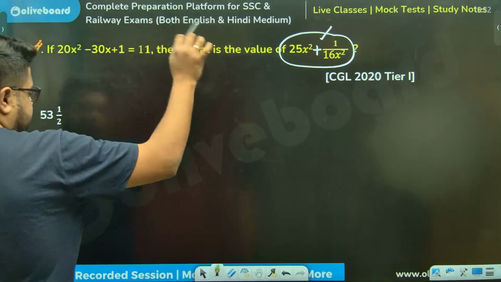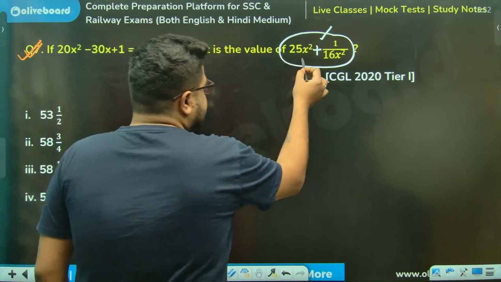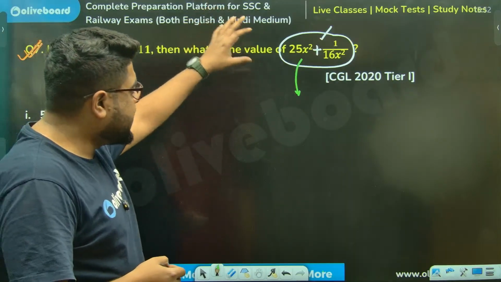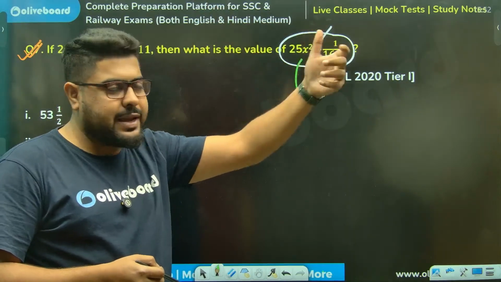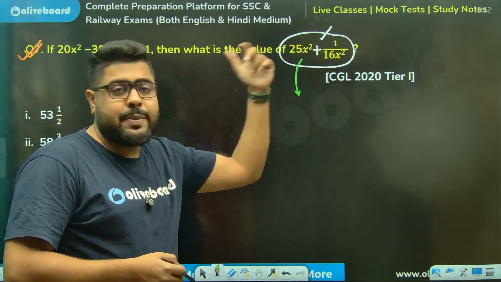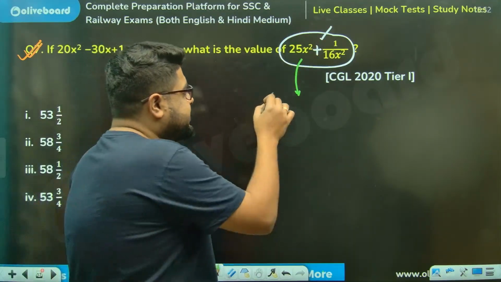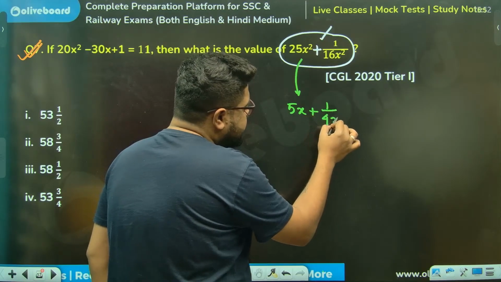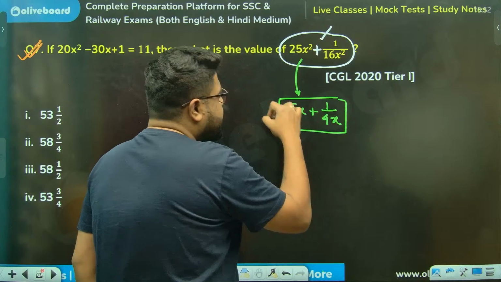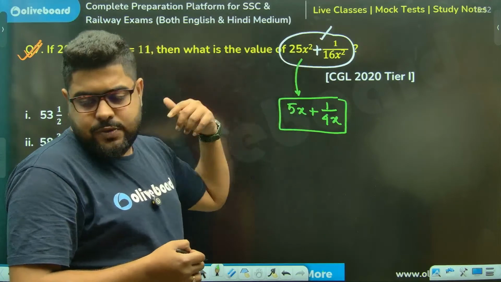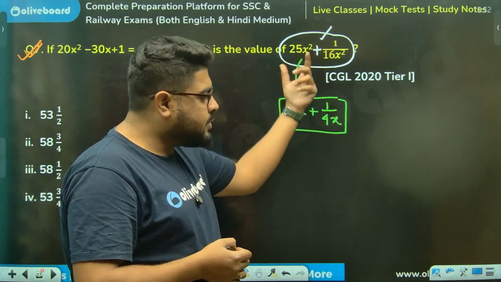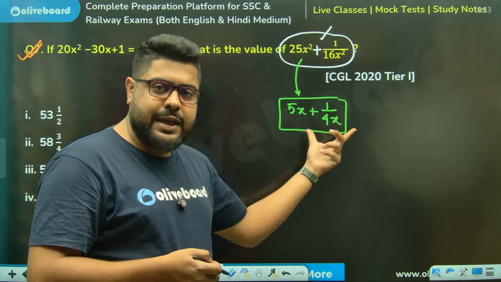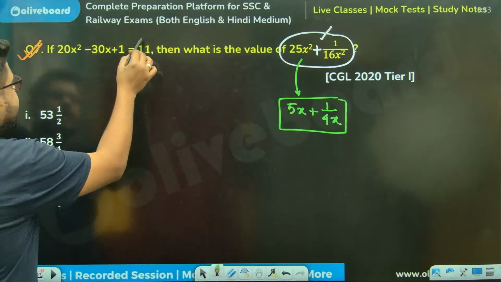What I wanted to discuss, sir: looking at this, can you tell me what was the a plus b? Meaning, this is the x square plus 1 by x square term. Can I say that my x plus 1 by x term was 5x plus 1 by 4x? Because if you square it, 5x whole square becomes 25x square, and 1 by 4x whole square becomes 1 by 16x square. So I have this idea, and I will use that logic over here again.